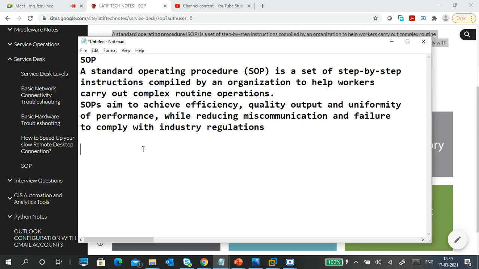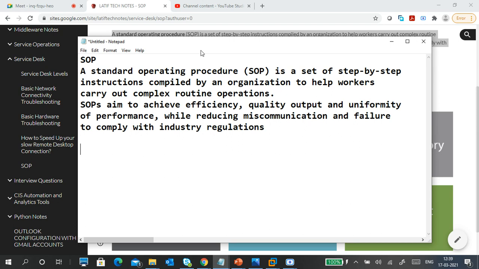So SOP will give you a step by step process. So which person has to complete this work? Then only the next work will start. If this work is completed, then only the next work will start. Once that next work is completed, then it will go to another one. The step by step process will reduce the number of failures, miscommunications, okay, and reduce the downtime in a real industry. Okay, so that is a SOP.